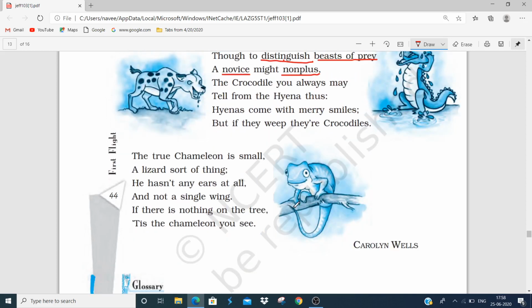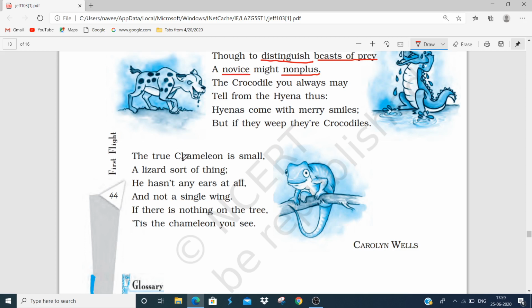Now, our last stanza. The true chameleon is small, a lizard sort of thing. He hasn't any ears at all and not a single wing. If there is nothing on the tree, it's the chameleon you see.